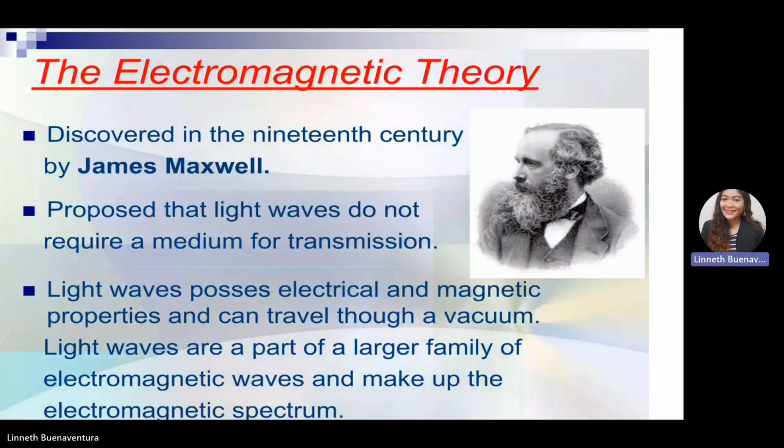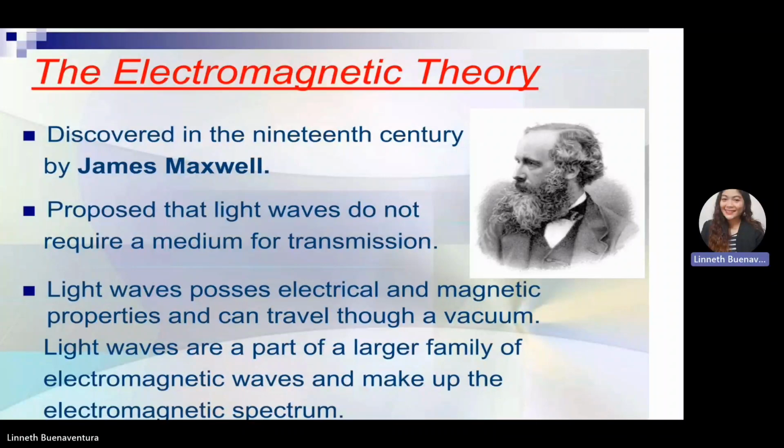After the corpuscular theory is the electromagnetic theory, discovered in the 19th century by James Maxwell. He proposed that light waves do not require a medium for transmission. This contradicts the studies of Huygens and Isaac Newton, which held that there must be a medium like air, solid, or liquid.